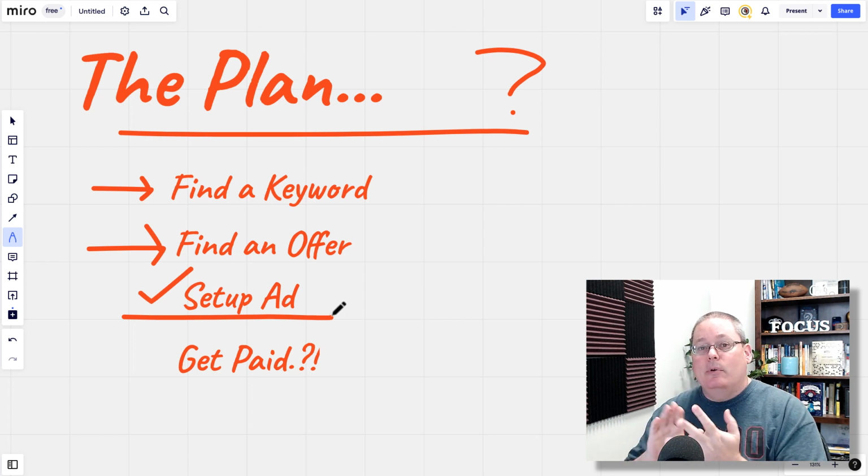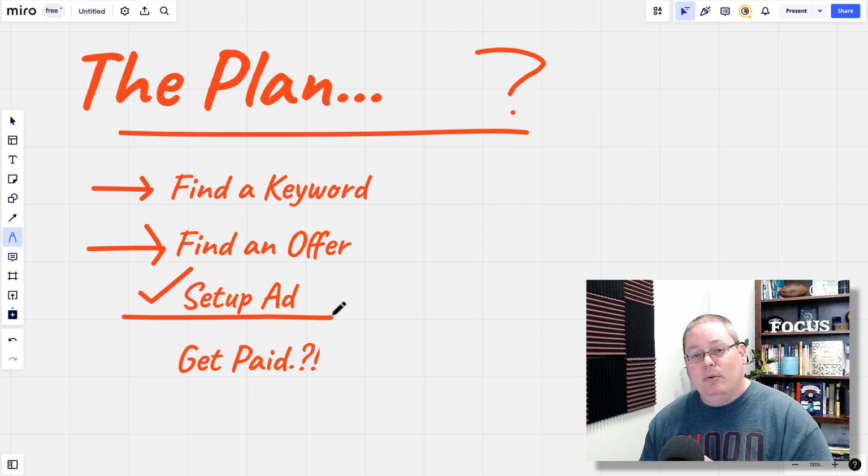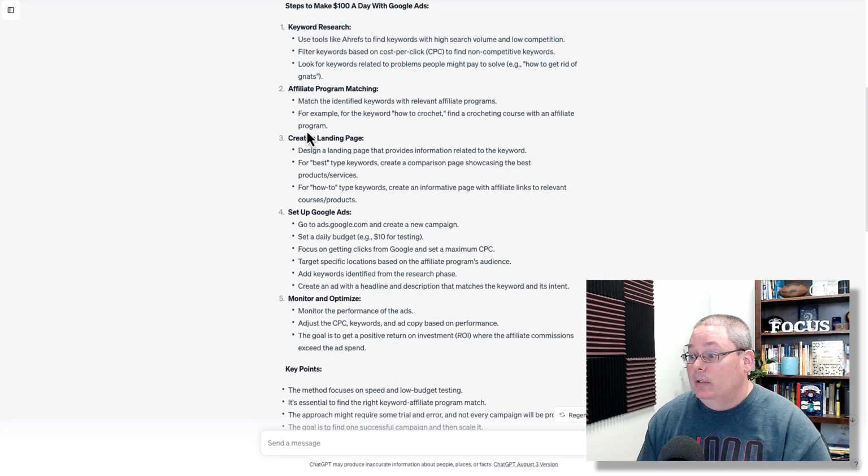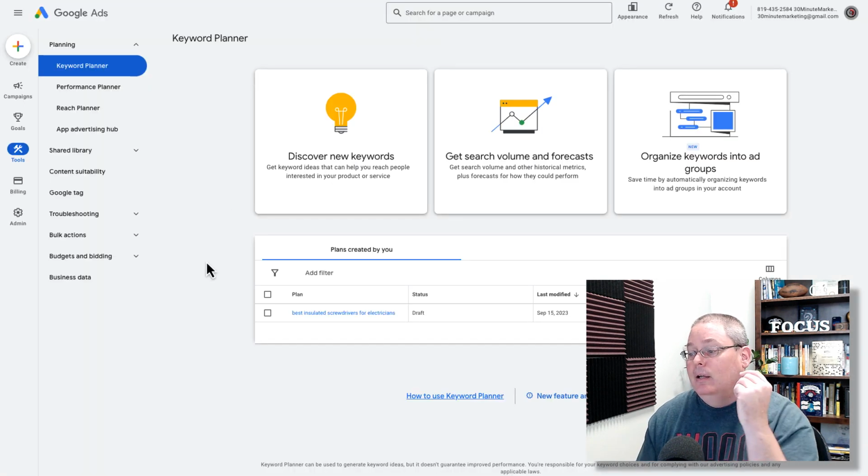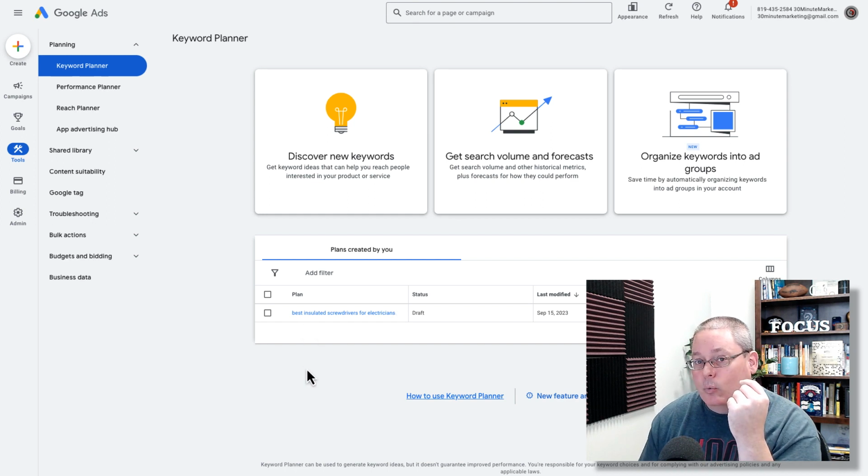We bought the domain, we set up the page, we use ChatGPT to assist us in writing some quote unquote sales copy, or taking the information from the product pages and making it something that we could put onto our page. So we're still here setting up the ad, walking through that plan, that part of the plan. Again, ChatGPT gave us the realistic plan for creating a landing page here, or setting the tone for the fact that we need to create the landing page and then move into the Google Ads, which is what we're going to do now by going back to Keyword Planner and understanding that we are just simply going for this one keyword.